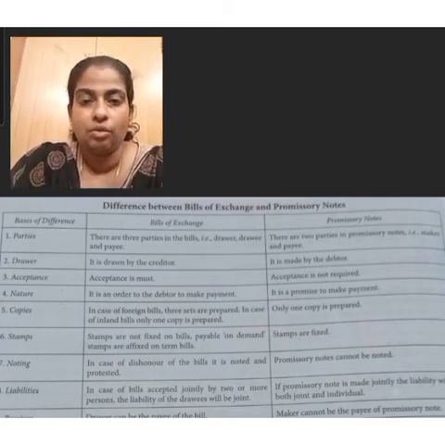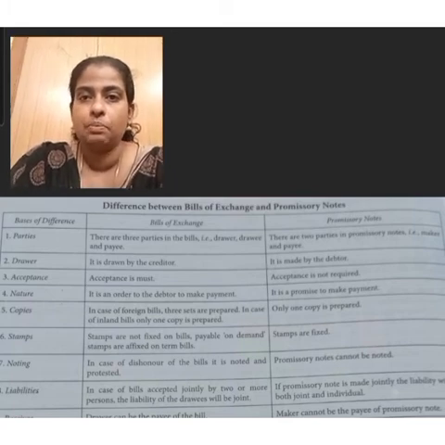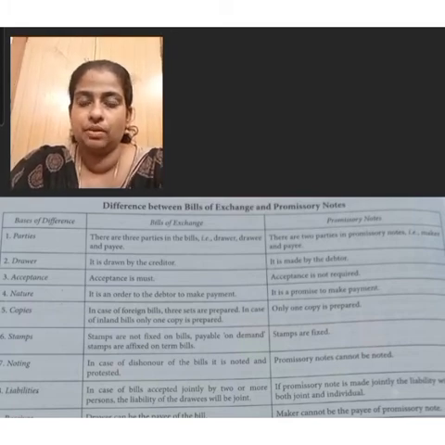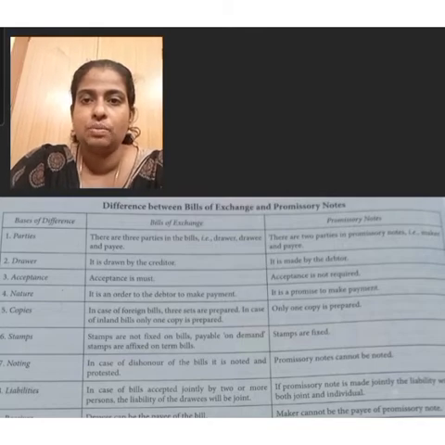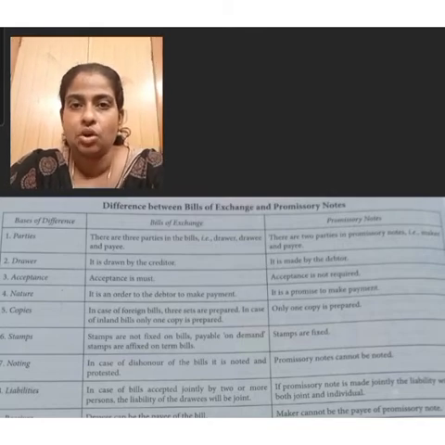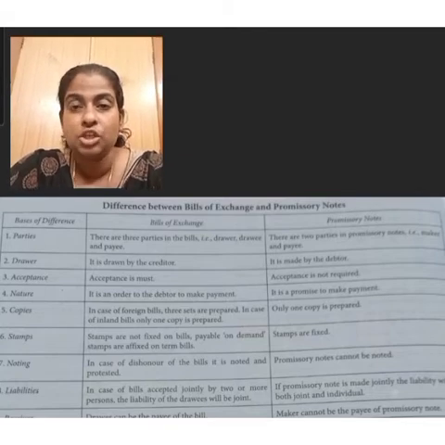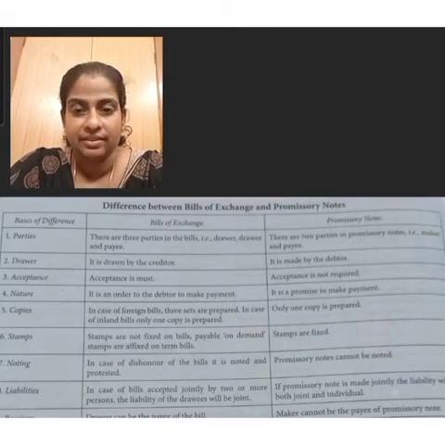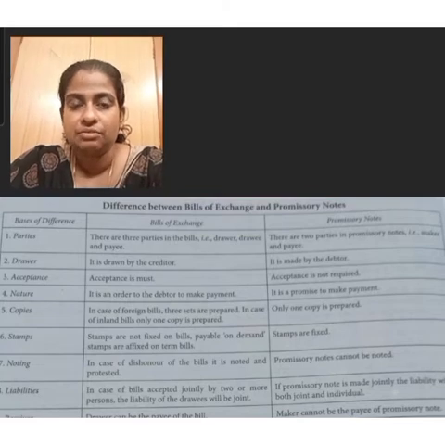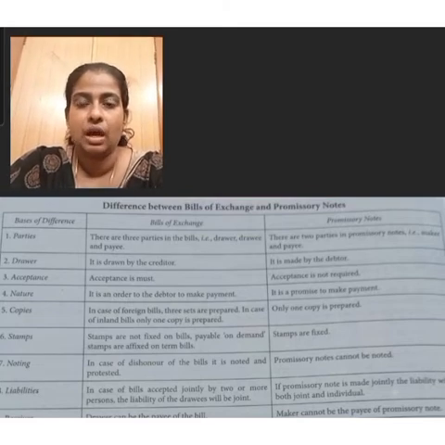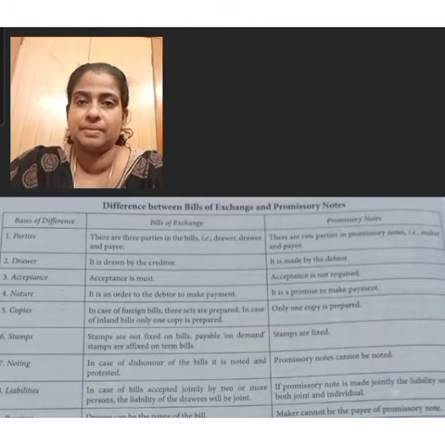A purchaser of goods on credit, a borrower or debtor who accepts the draft drawn by the creditor is known as drawee. In case of bill of exchange, the initial step is to write a draft. This draft becomes the bill of exchange after its acceptance.